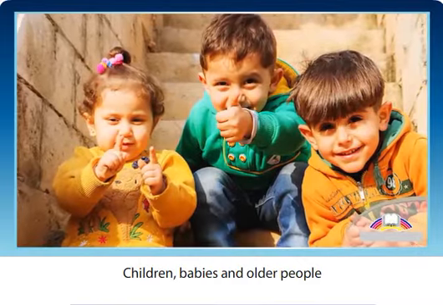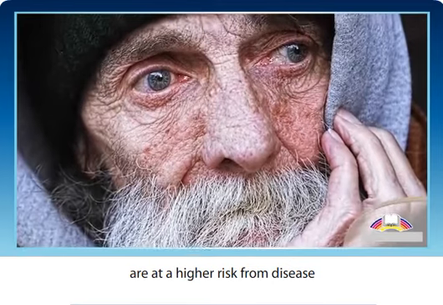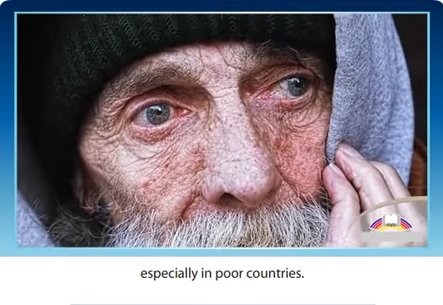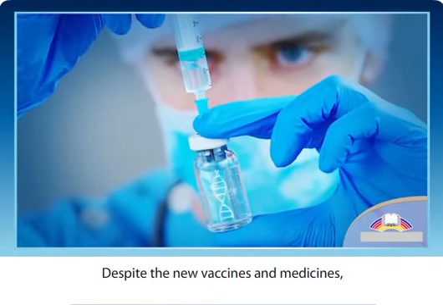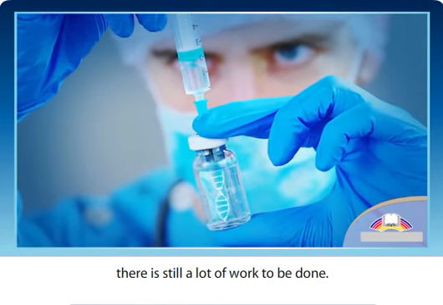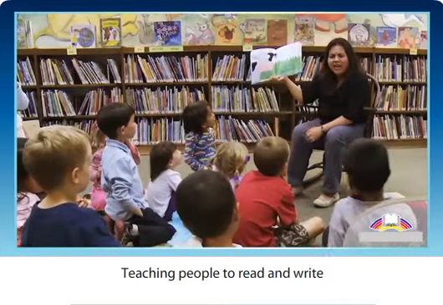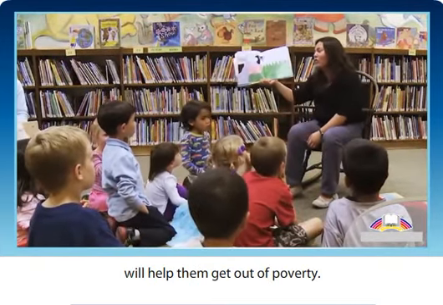Children, babies and older people are at a higher risk from disease, especially in poor countries. Despite the new vaccines and medicines, there is still a lot of work to be done. Teaching people to read and write will help them get out of poverty.